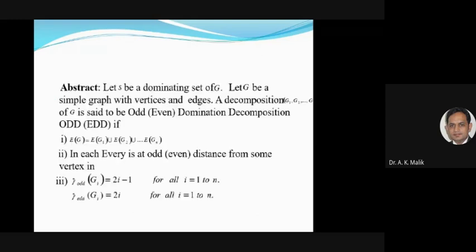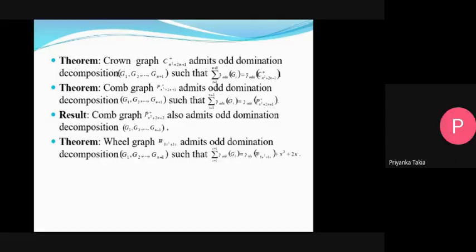Abstract. Let S be a dominating set of G, a simple graph with P vertices and Q edges. A decomposition G1, G2 up to Gn of G is said to be R domination decomposition if the edge disjoint subgraphs. Decomposition is nothing but the edge disjoint subgraph in each component graph. Wheel graph.